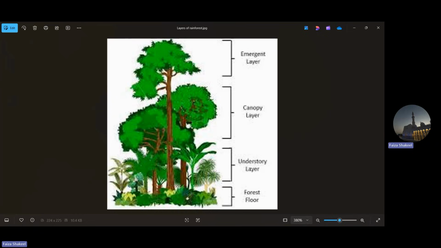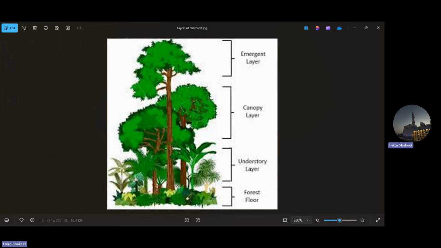This layer is comparatively darker because both the layers on top are filled with trees, right? They are filled with dense trees, because of which the understory layer receives comparatively less sunlight, because the emergent layer and canopy layer are covering the understory layer. It is quite darker here. It is quite humid and warm also, and it receives quite a little amount of sunlight only.